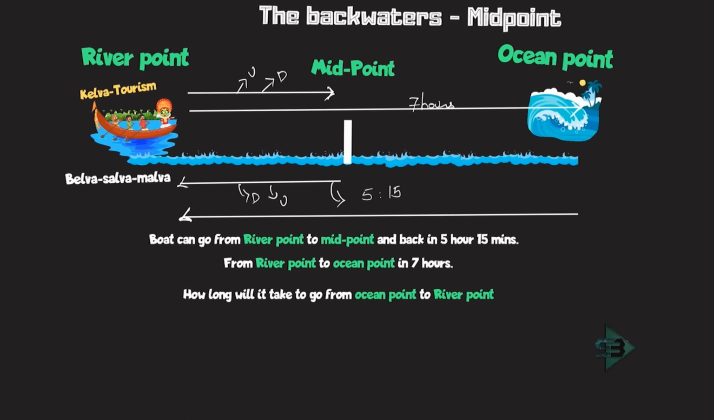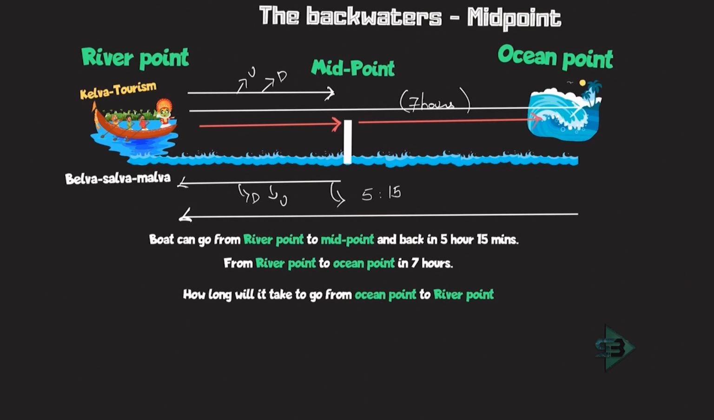So what is being said to me? 7 hours is the time required to go from river point to ocean point. Is it an upstream or a downstream? Till now I don't know. But if 7 hours is required to go from river point to ocean point, it means 3.5 hours will be required to go from river point to midpoint, and the next 3.5 hours will be required to go from midpoint to the ocean point.